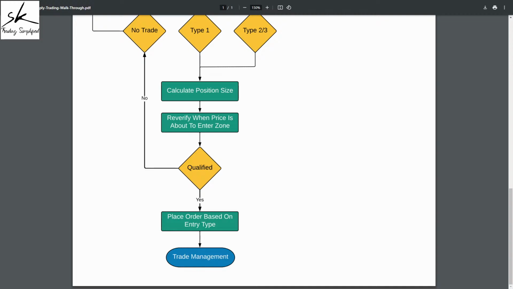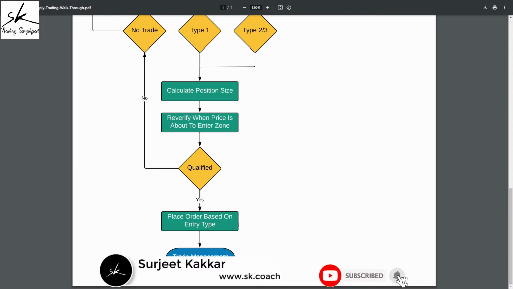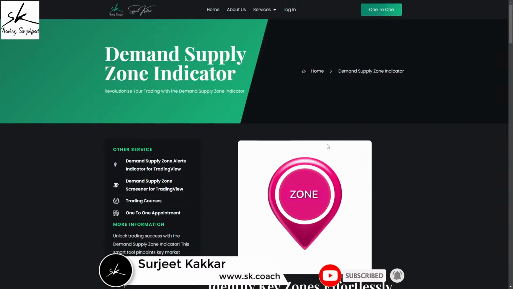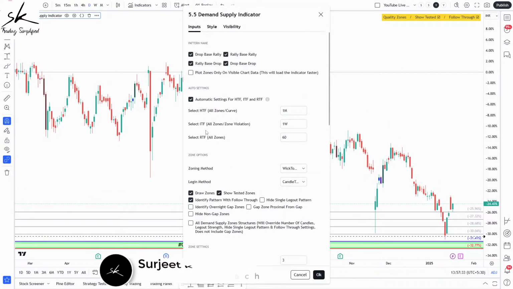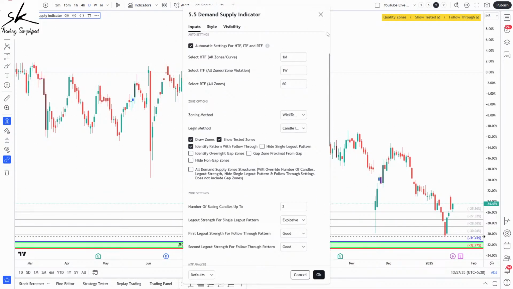All right, so very good afternoon, Sumit. Why does the indicator change the trend when we check mark the show tested zone option? See, the first thing is, if you go to the indicator settings, even if you think about it logically, whenever you are doing the trend analysis, tested zones should be checked. Why?